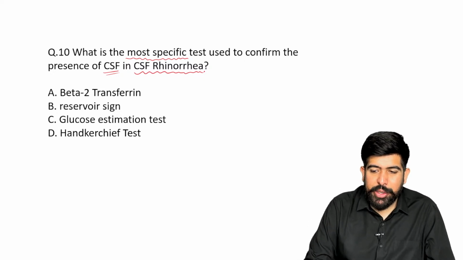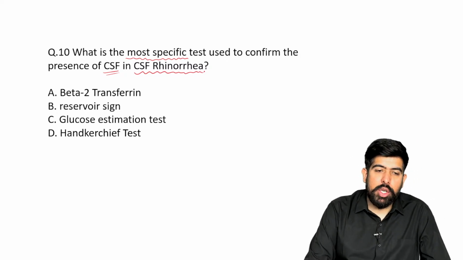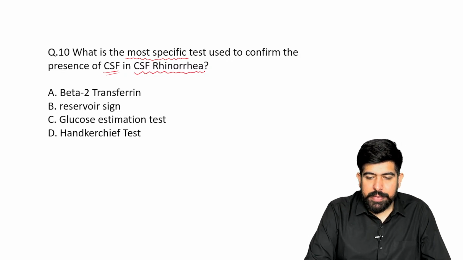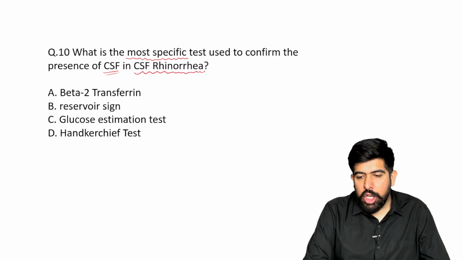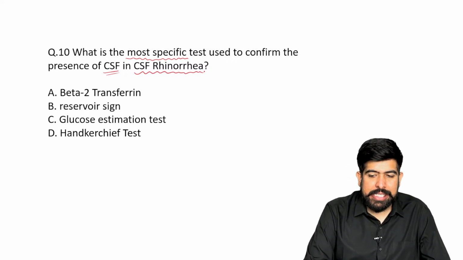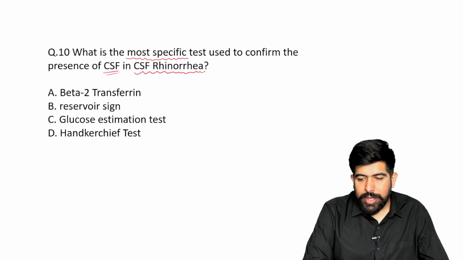The options are given to you. Option A is beta 2 transferrin. Option B is the reservoir sign. Option C is your glucose estimation test. And option D is your handshake sign. What is the most specific?